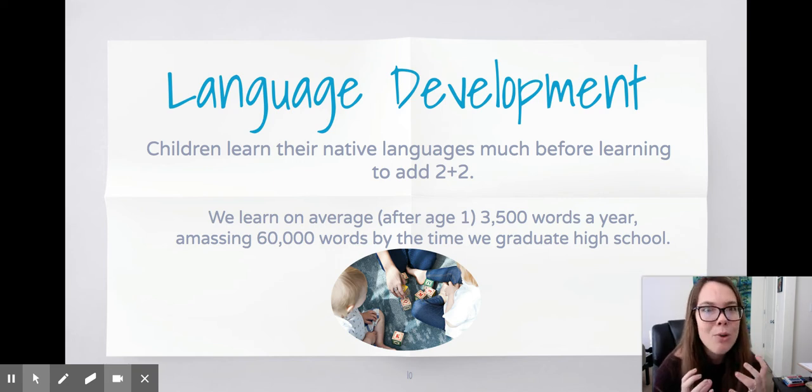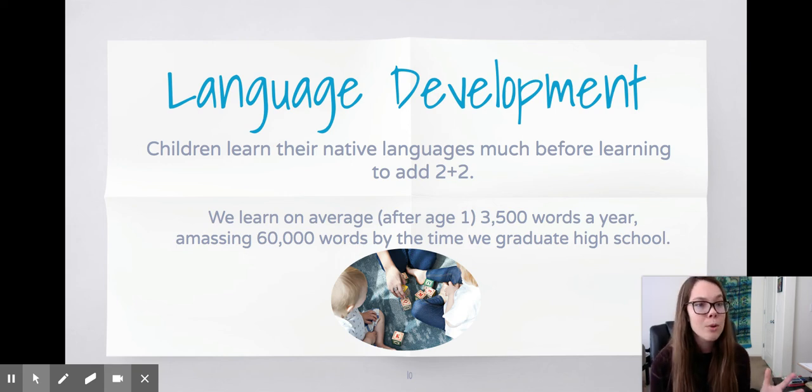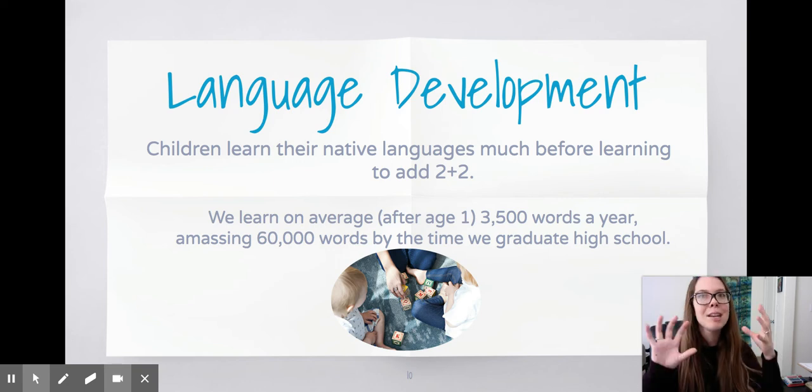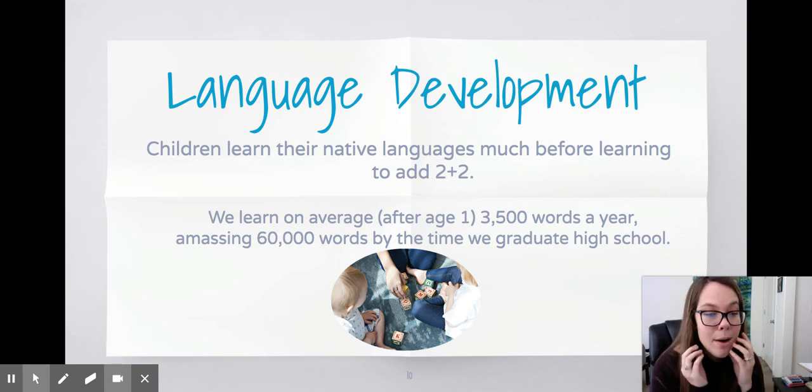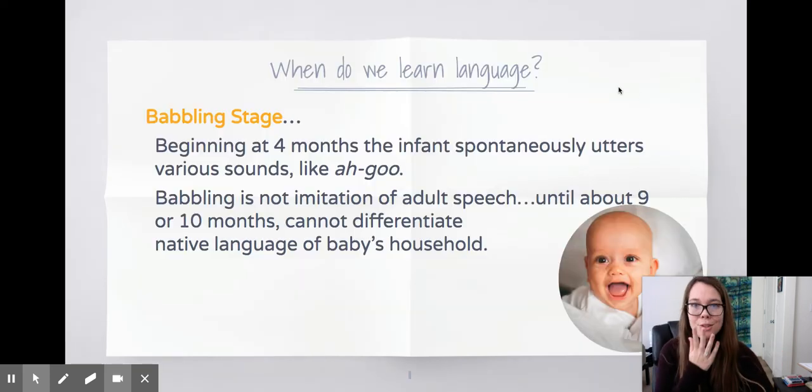There's a reason that we can tell who are native speakers of English versus people who are not, and vice versa. If I practice Spanish, I still have an English accent to it, right? Because some of the words that we create with our mouths as native speakers, it's hard for us to relearn them or to learn them at a later age, right? So when do we learn language?